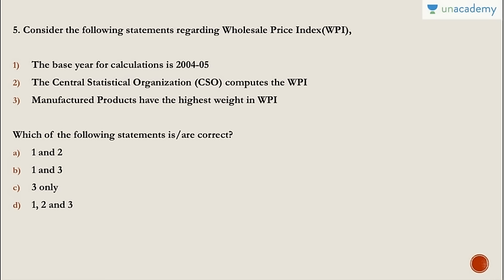Question number 5. Consider the following statements regarding wholesale price index. The base year for calculation is 2004-5. The Central Statistical Organization computes the wholesale price index. The manufactured products have the highest weight in WPI. Which of the following statements are correct? Answer is B, that is 1 and 3 only.